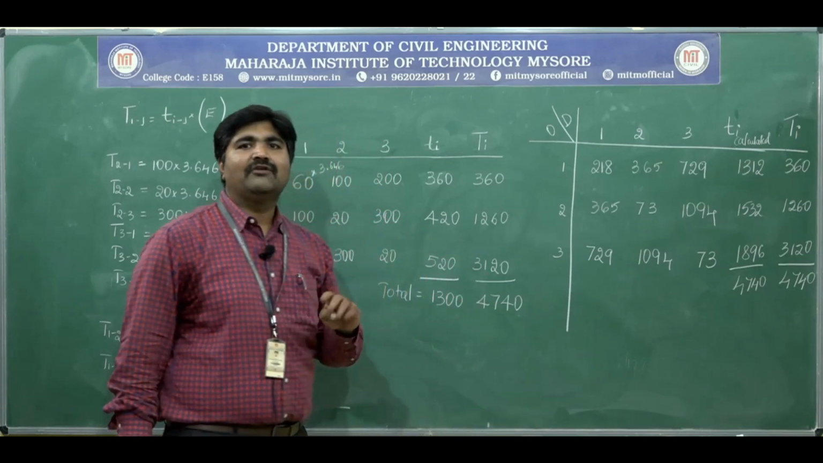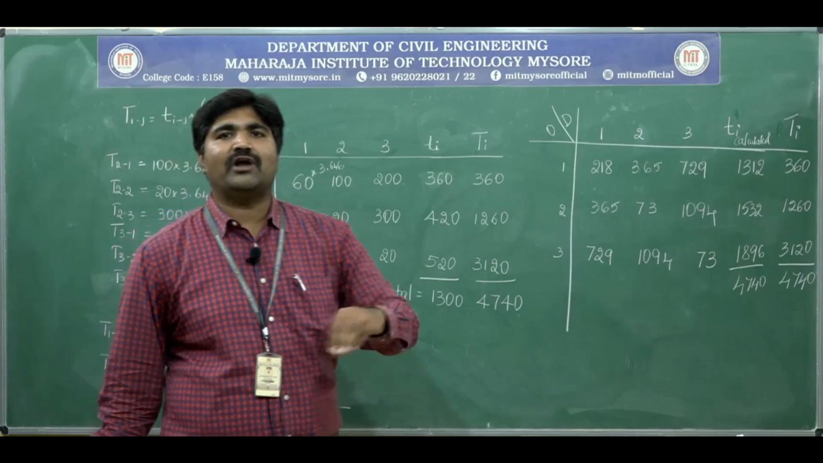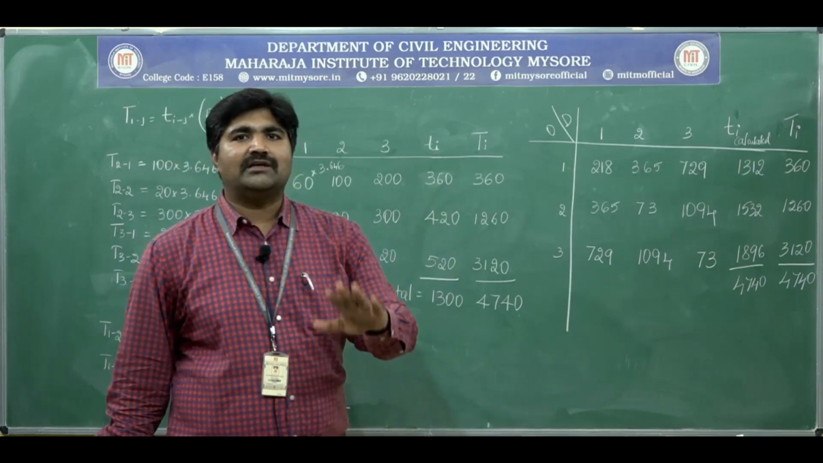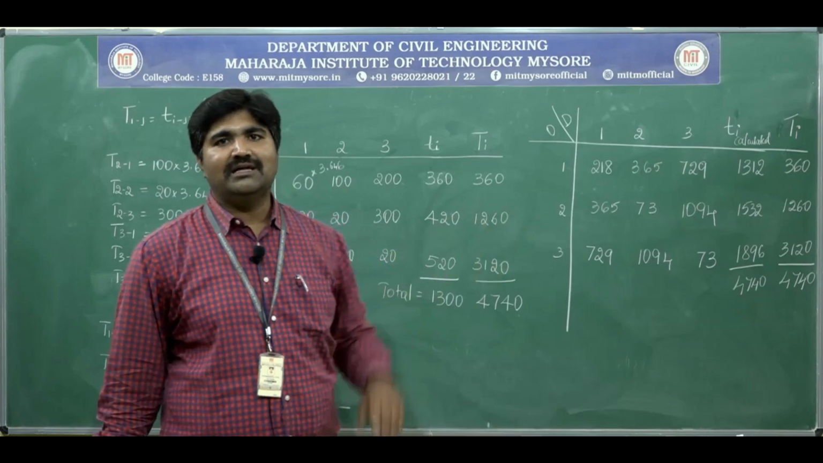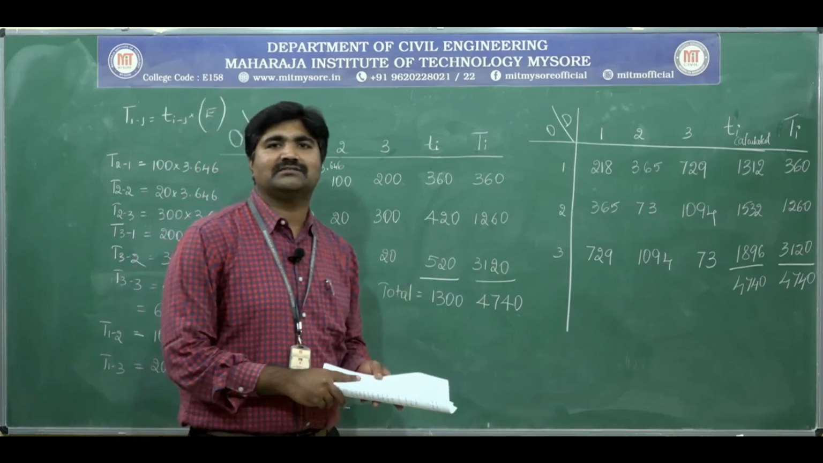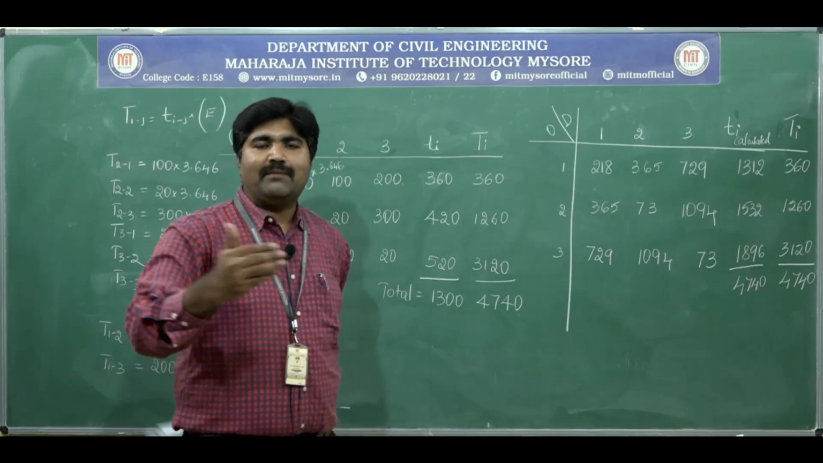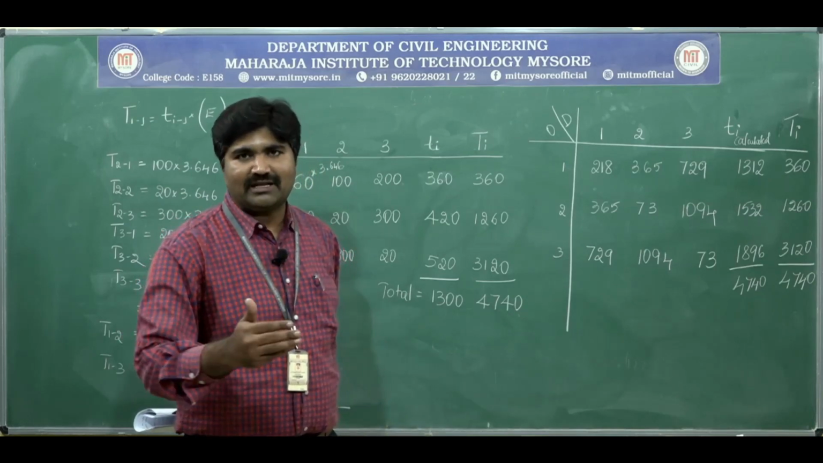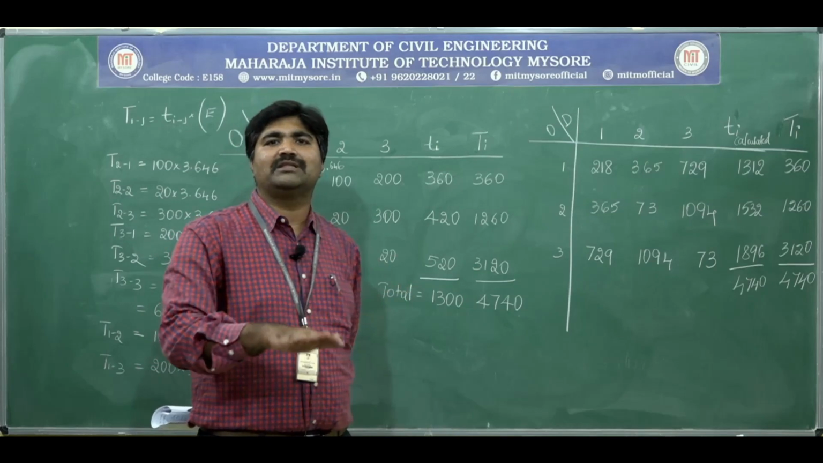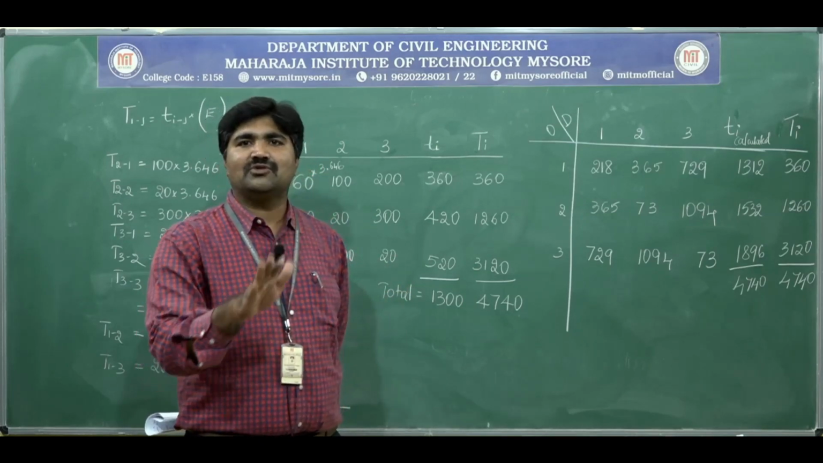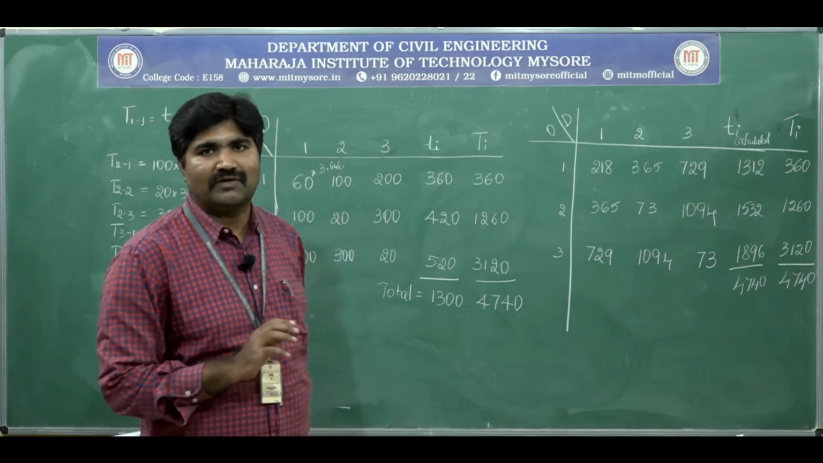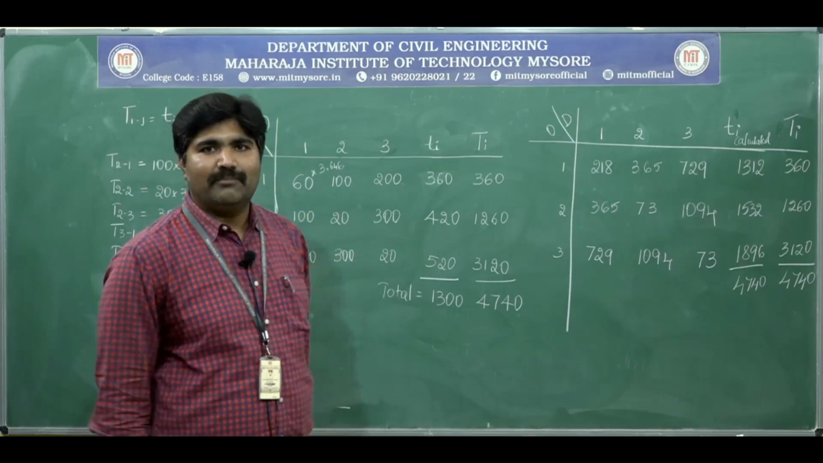See, the problem is that here we are assuming the same growth factor for all the zones. That is the disadvantage in this method. Different areas and different zones have different growth factors, but in this method we are assuming the same growth factor for all the zones. Do you understand? We have assumed that all zones have the same growth factor. That is the drawback of this method.